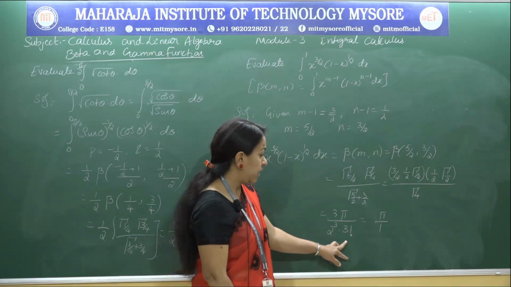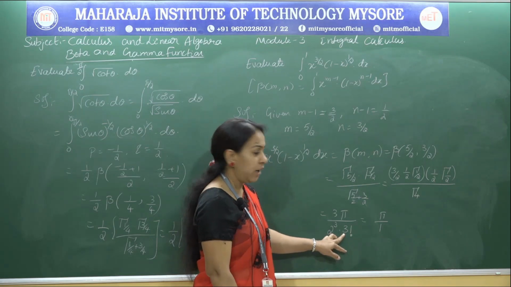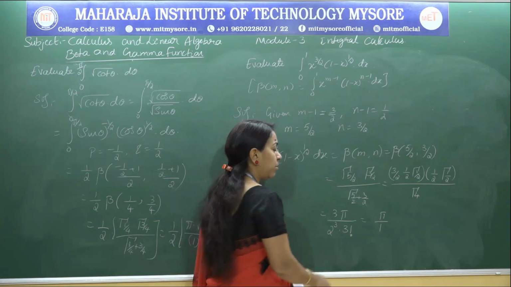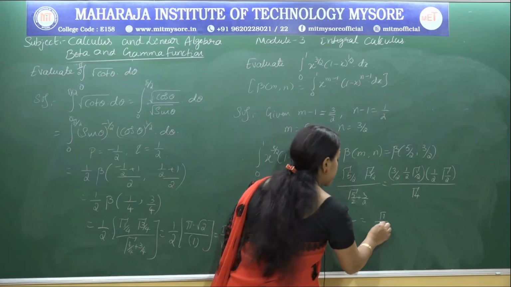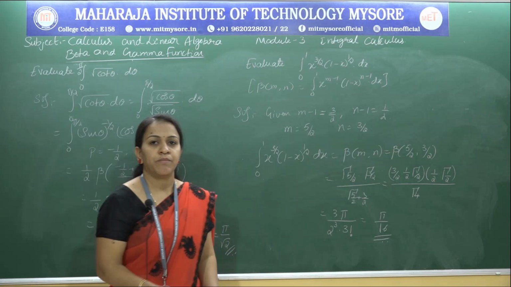In 3 factorial I can cancel 3, so that we are left with 2 here. So 2 power 3 into 2 will be 2 power 4, and 2 power 4 is 16. So your answer is pi by 16.